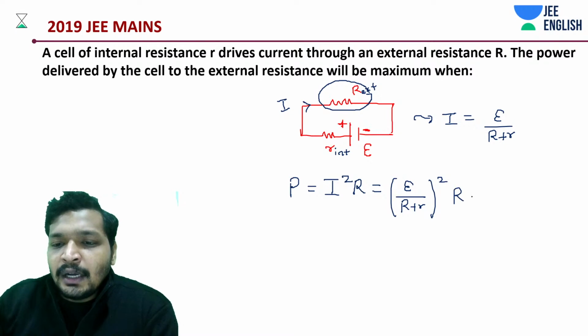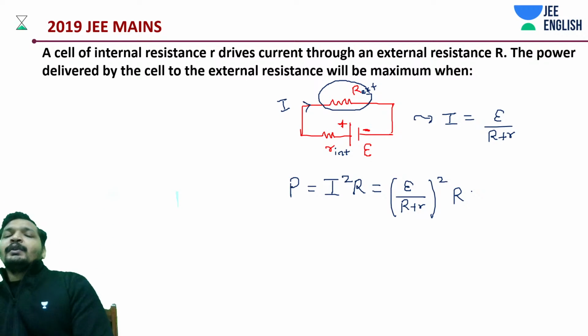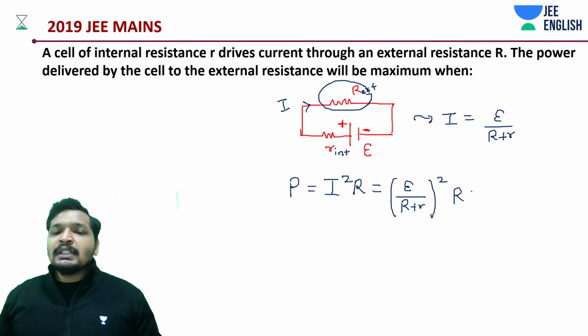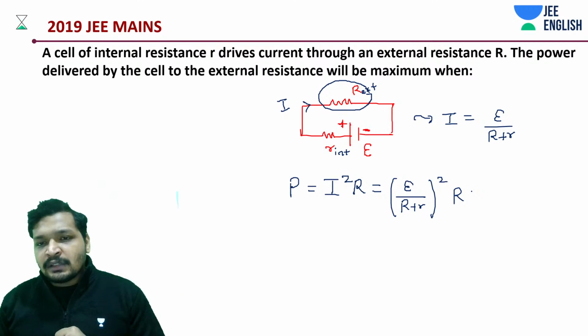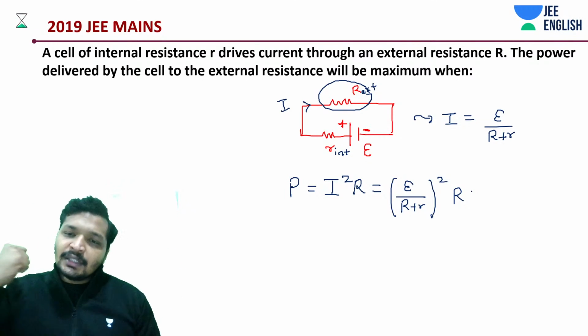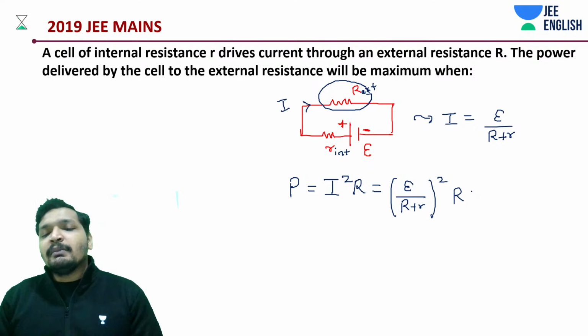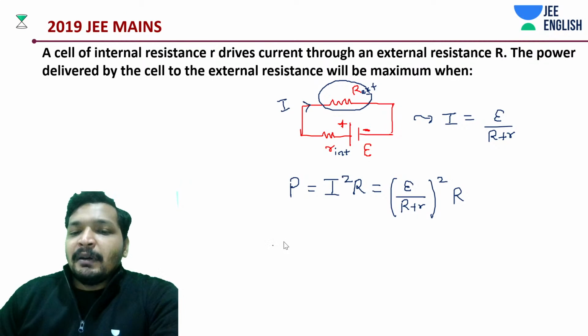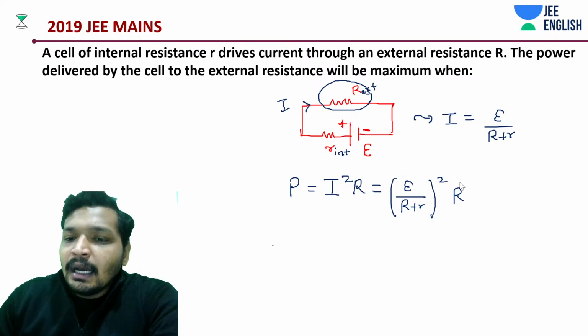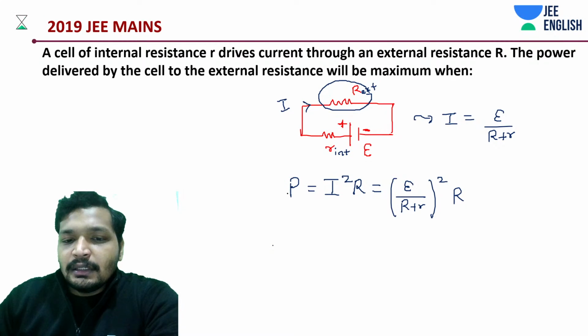Now think about it carefully. Whenever you're given a question, you're not going to derive it. You're going to basically say the same thing that I told you: you must match the internal resistance with the external resistance, the internal impedance with the external impedance, to get the maximum power. Now let's do this. I need maximum power. This should be maximum. How do I do this?